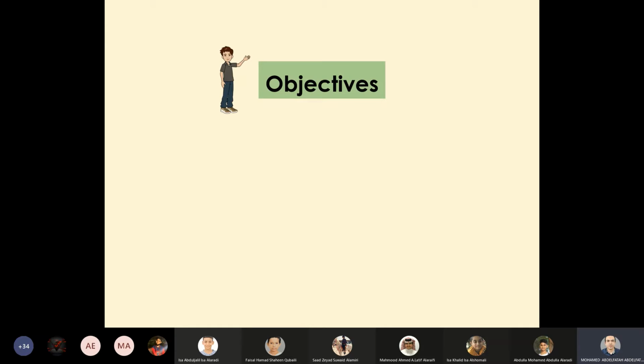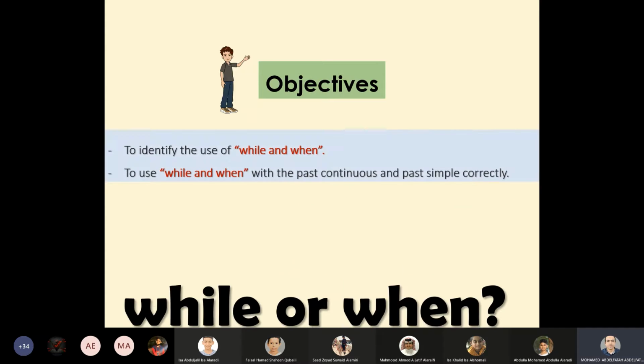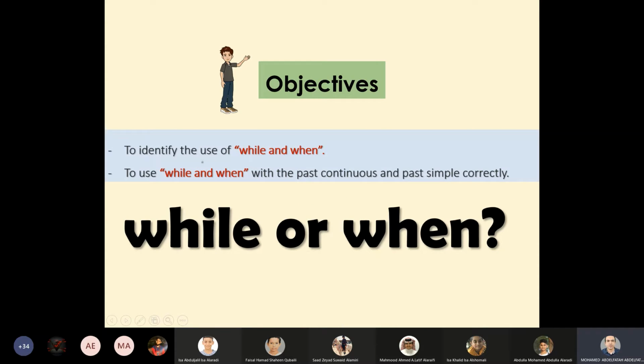Well, so let's start our lesson today, my students, with the objectives of the lesson. By the end of our lesson today, you will be able to identify the use of while and when. This is objective number 1. To identify means to learn about the use of while and when. And objective number 2 is to use while and when with the past continuous and the past simple correctly.